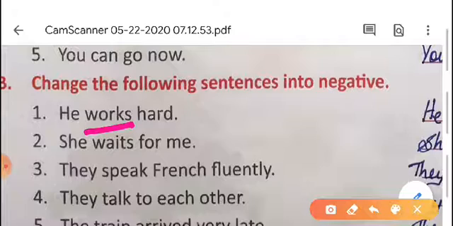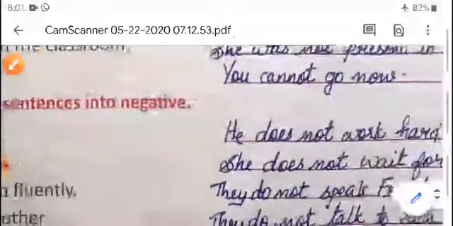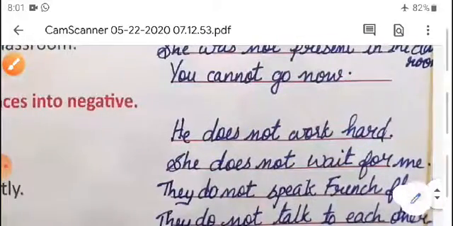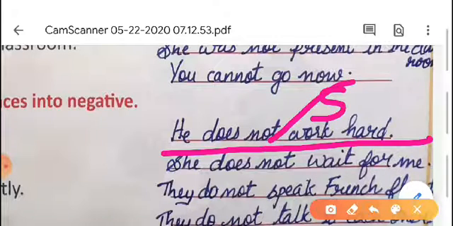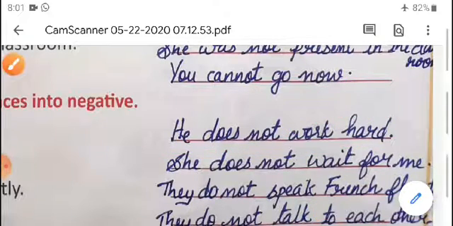So what do we have to check? We have to check the subject, singular or plural. He is a singular subject. So we have to write does. The answer is he does not work hard. Again, don't write works here, only write work. He does not work hard.